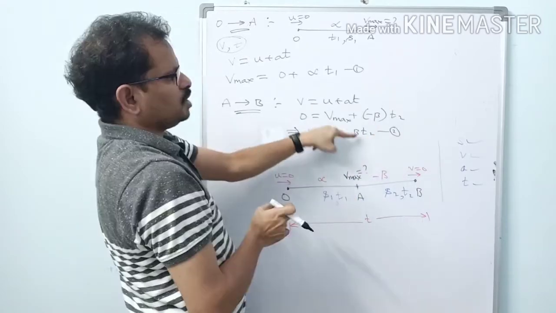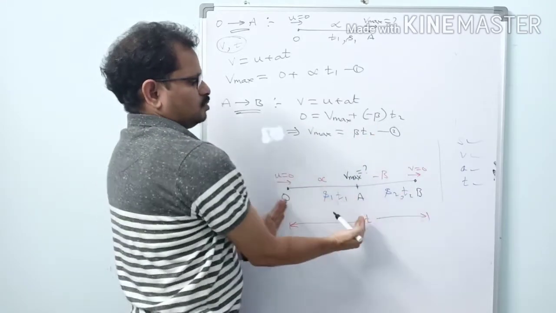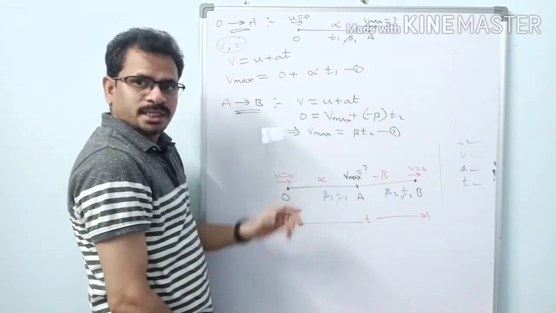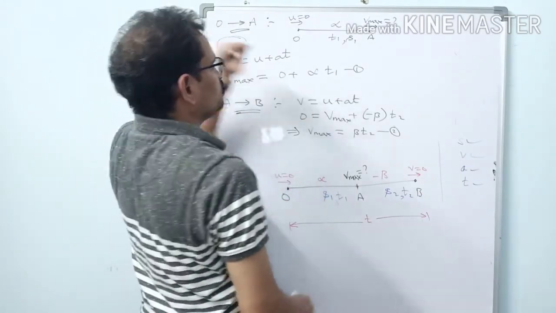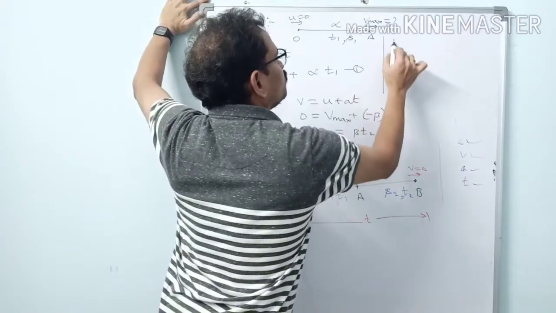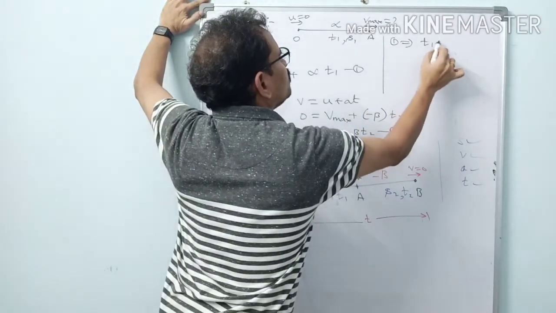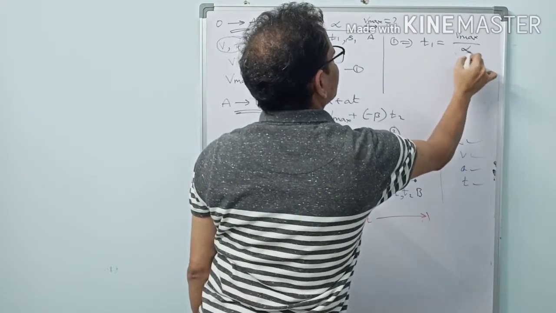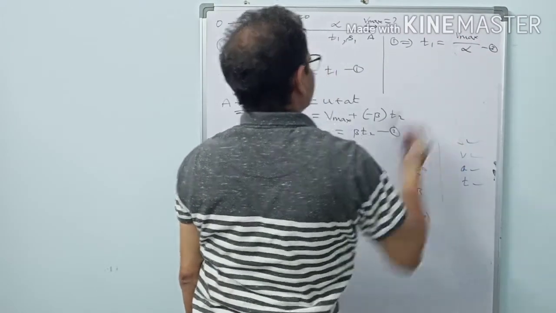This is the second equation. What do you know? Total time is T. So T1 plus T2 equal to total time T. So let us try in that way. From equation one, T1 equal to Vmax by alpha. This is equation number 3. Let us suppose that.